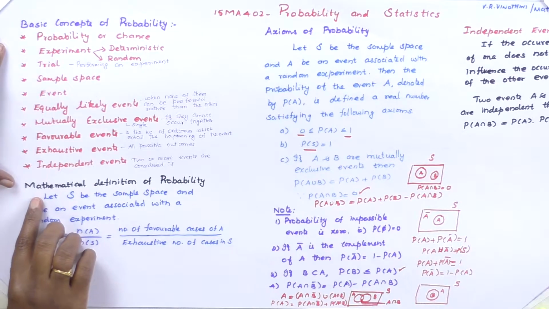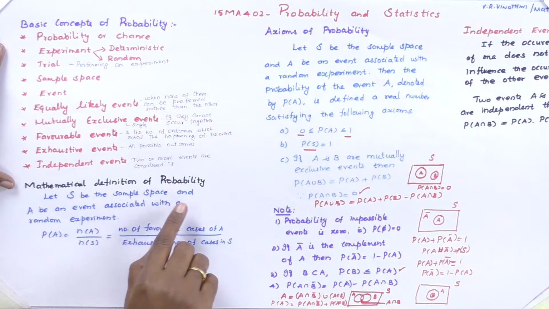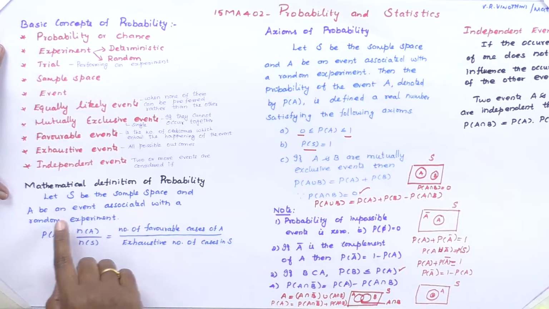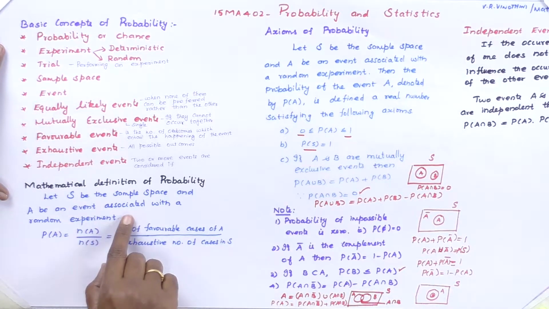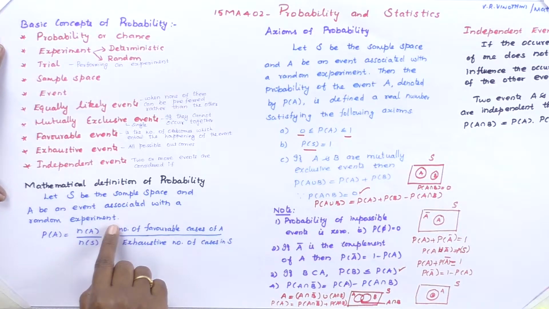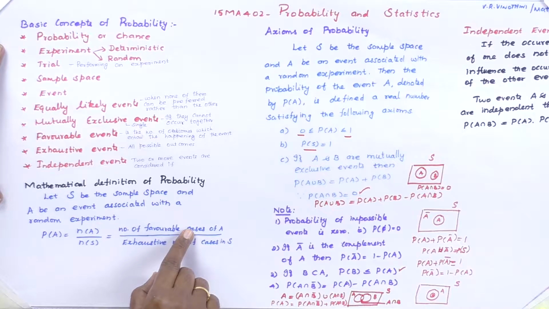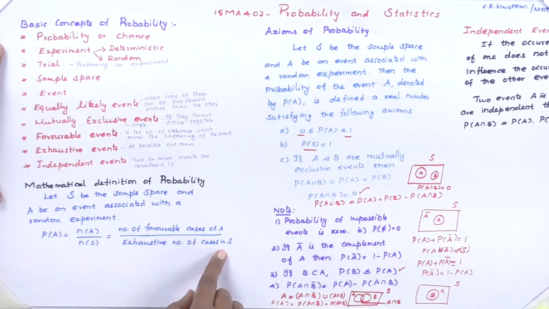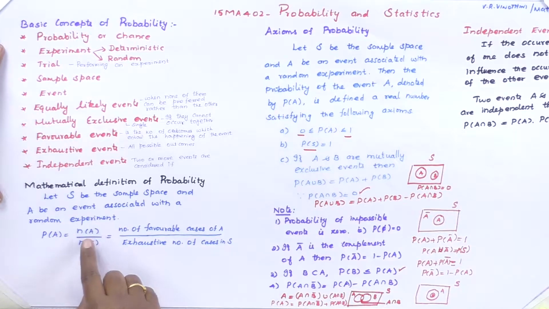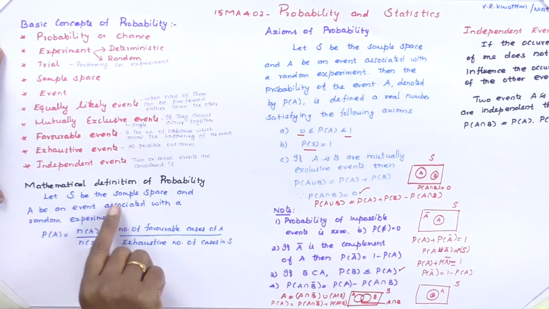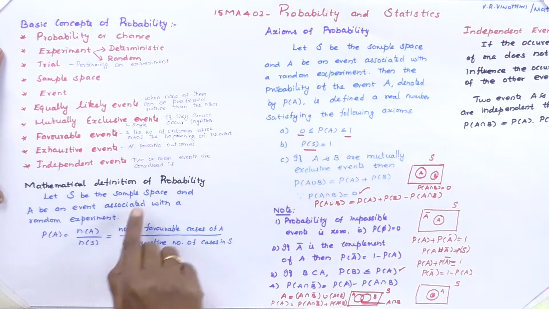Now we take the mathematical definition of probability. Let S be the sample space and capital A be the event associated with the random experiment. Then P of A is equal to the number of favorable cases divided by the exhaustive number of cases in S, that is N of A divided by N of S. This is the mathematical definition of probability.